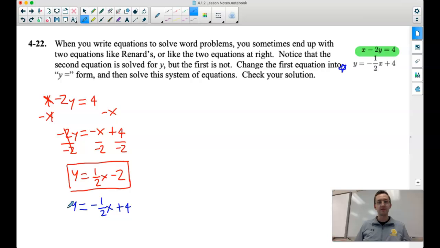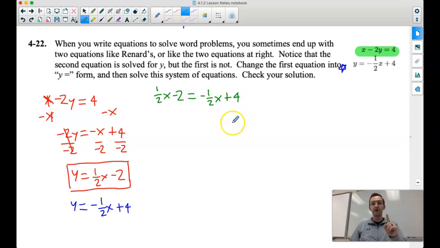So now let's set those things equal to each other. We're not going to solve for y, we're going to solve for x. So let's set these two things equal to each other and solve for x. Again, our red equation is 1/2 x minus 2. We are setting that equal to minus 1/2 x plus 4. And now we can solve for x because we're down to one variable. We can combine our like terms across our equal sign.